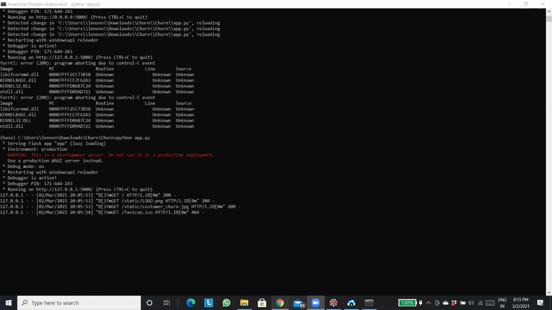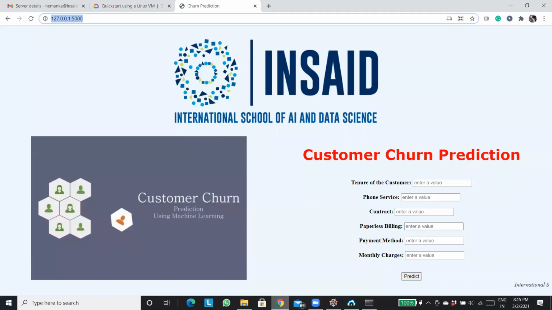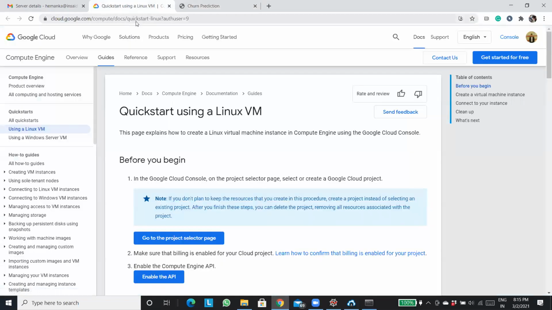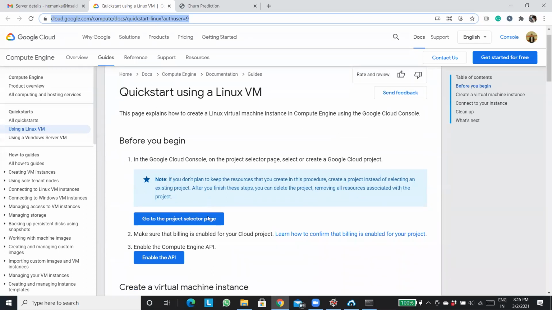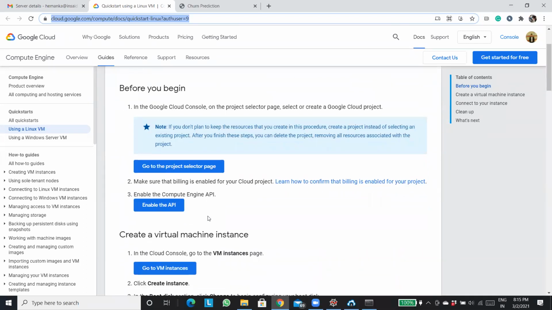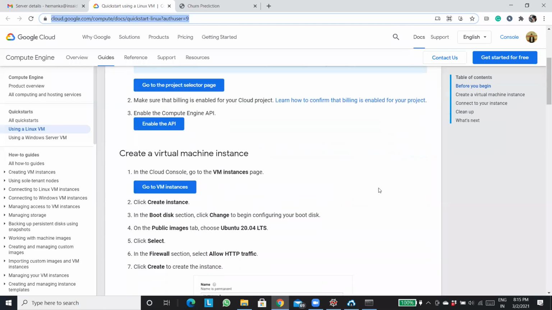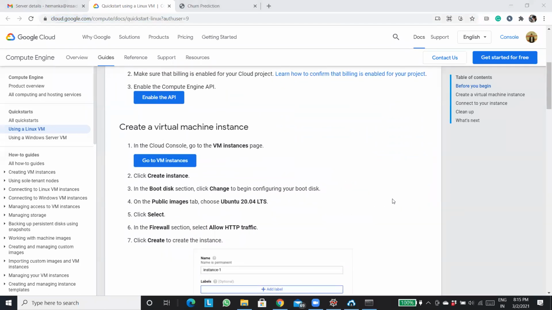I just want to show you the step-by-step guide on how to create a server, right? That is something which you guys can easily do. I am pasting a link to a documentation. This documentation has all those steps to create a server, right? So I am pasting this link. Just put it in your bookmarks or something.